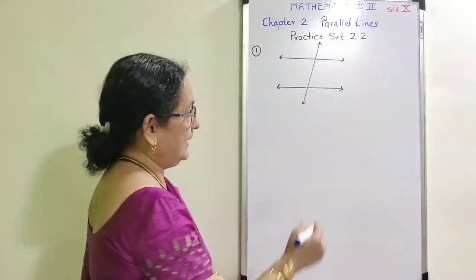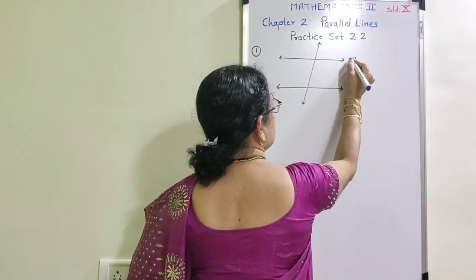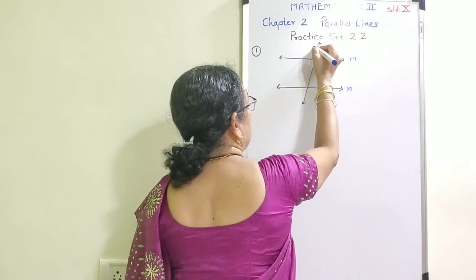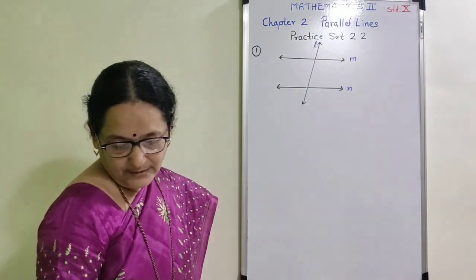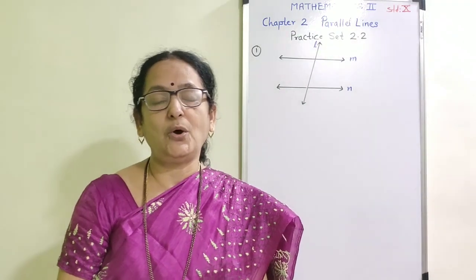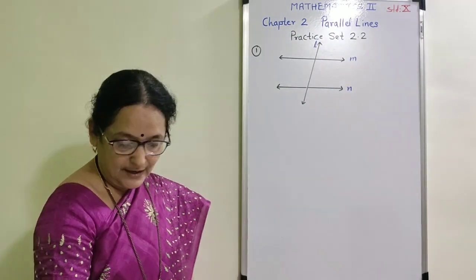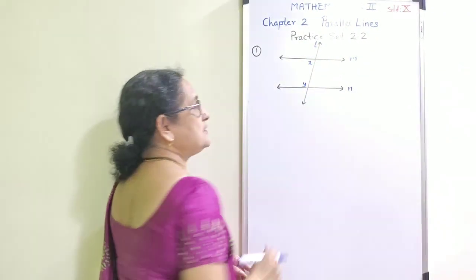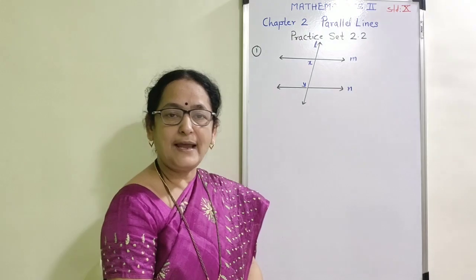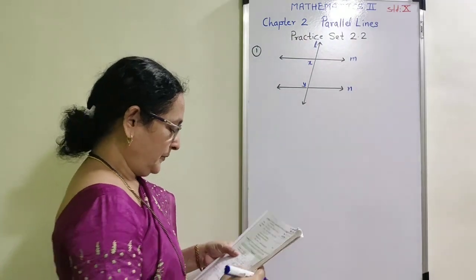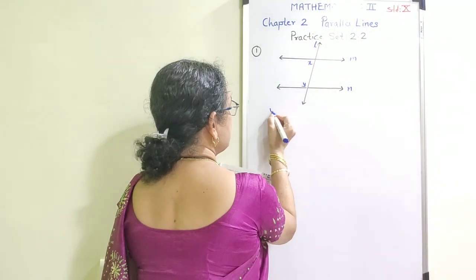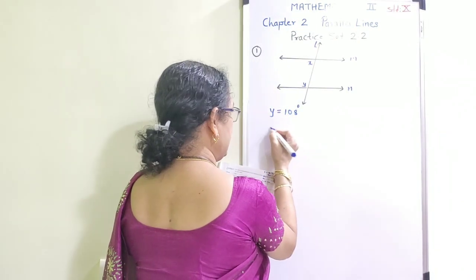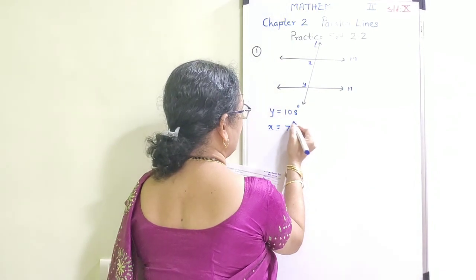Line M and N are two lines, and line N is given, which is a transversal of lines M and N. They have given two angles, angle X and Y, and also the measurements of these two angles. Now I am going to take the measure of angle Y, that is Y is equal to 108 degrees and X is equal to 71 degrees.